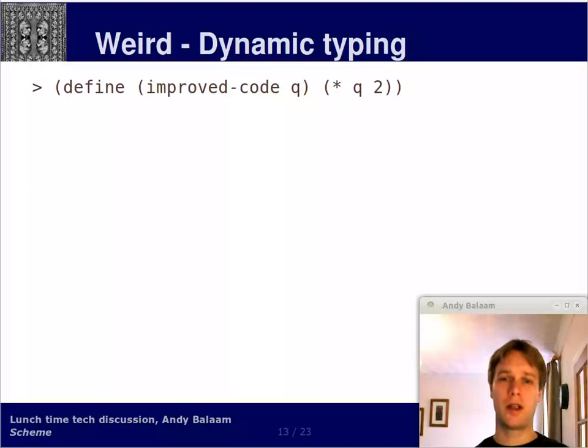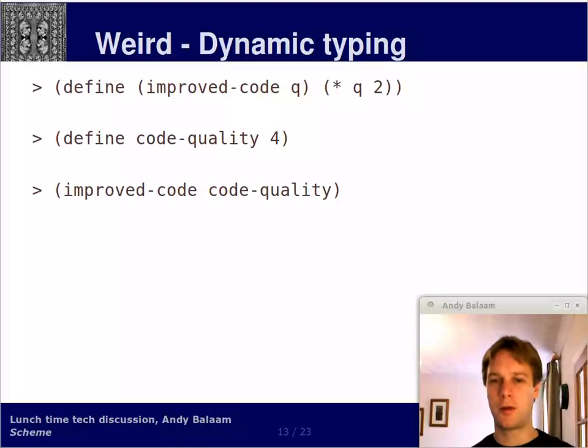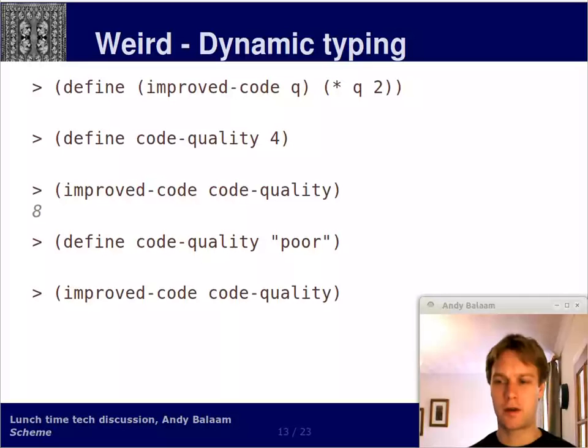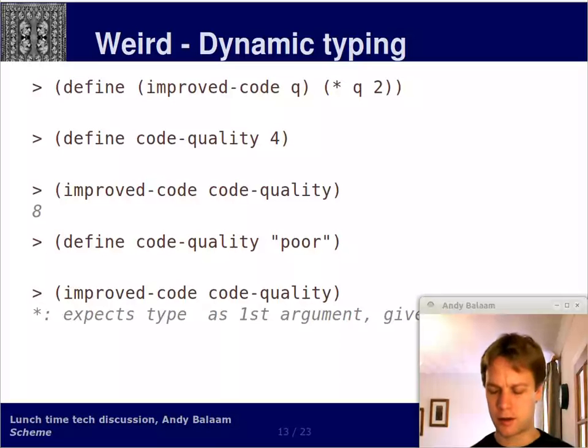so imagine that we define a function called improved code, which takes in a value q and multiplies it by 2 and returns the answer. If we define code quality to be 4, and then we pass our code quality to the improved code function, we get back the answer 8. Okay, that's fine. Now imagine that we define code quality to be poor. Well, we can still pass it to that function. No one's going to object to us until we try and run it. And when we try and run it, it fails. So you're used to that. Dynamic typing is not weird anymore, right?